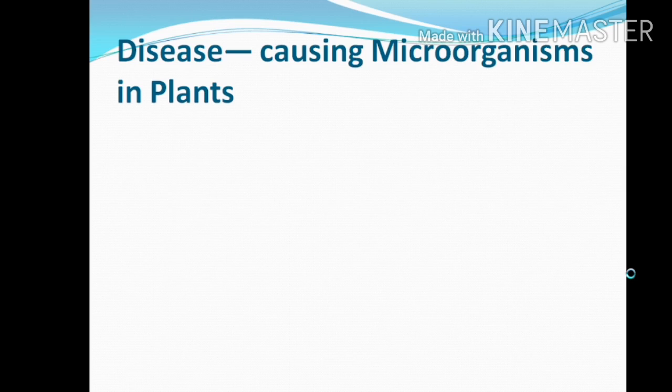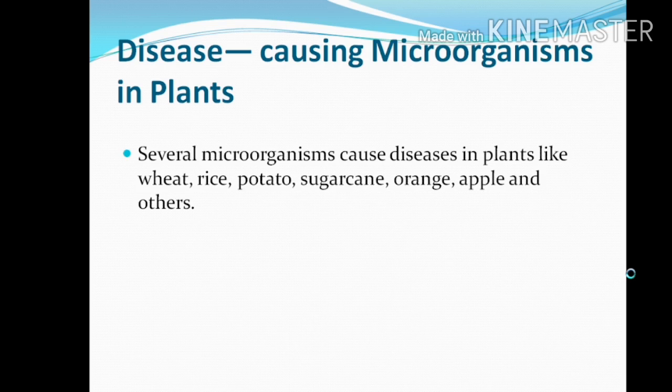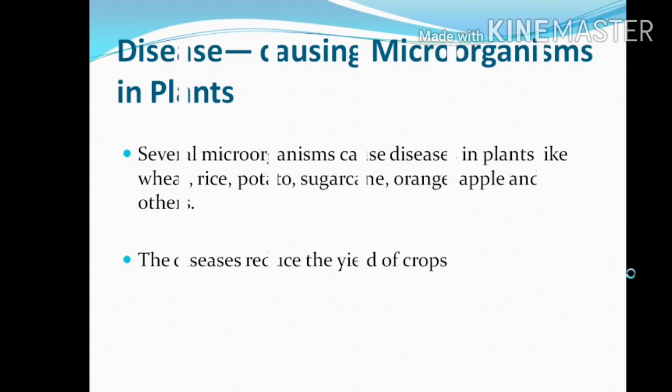Now, disease-causing microorganisms in plants. We have already seen animals and humans. So how are plants infected by microorganisms? Several microorganisms cause disease in plants like wheat, rice, potatoes, sugarcane, orange, apple and others. The disease reduces the yield of the crops.